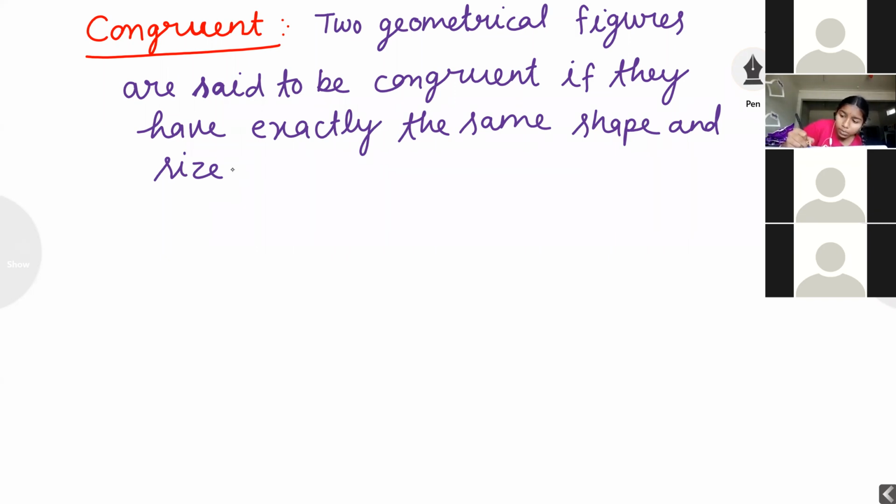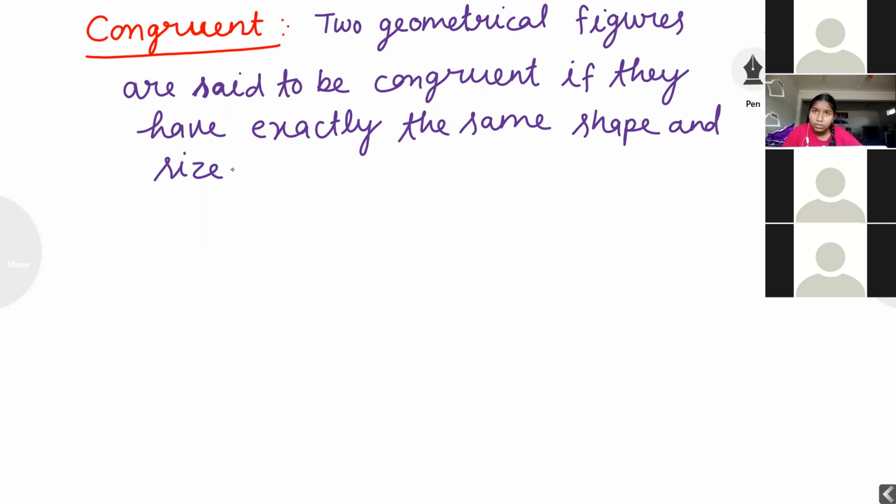I have given a very clear definition. What is the meaning of congruent? Two geometrical figures are said to be congruent if they have exactly the same shape and size. Now listen carefully, students. I want to take real-time examples to explain the meaning of congruent. Suppose you have a 500 rupees note.